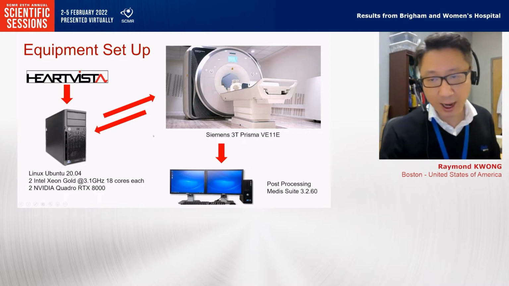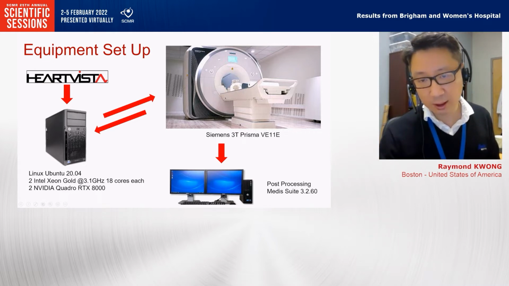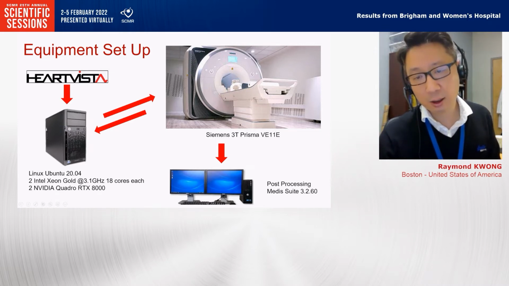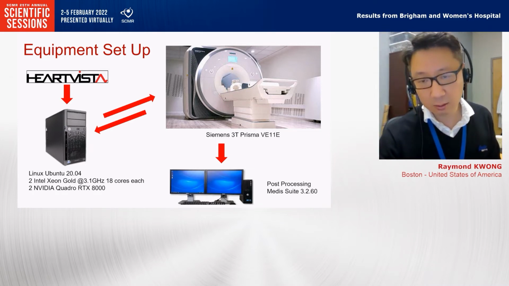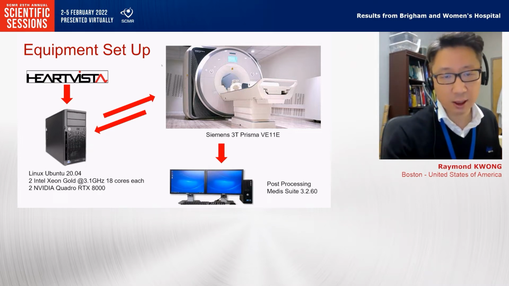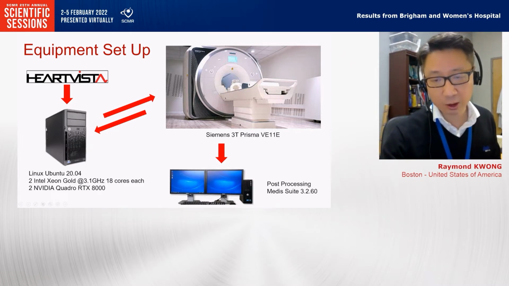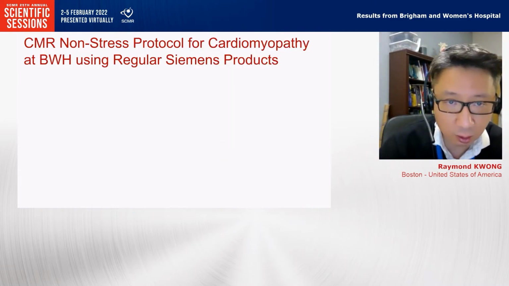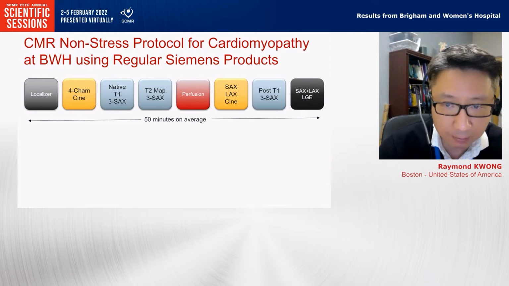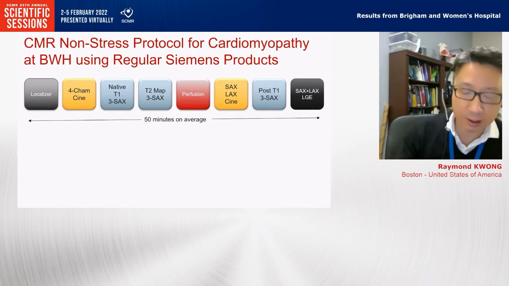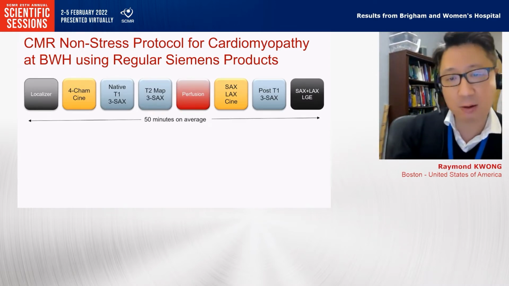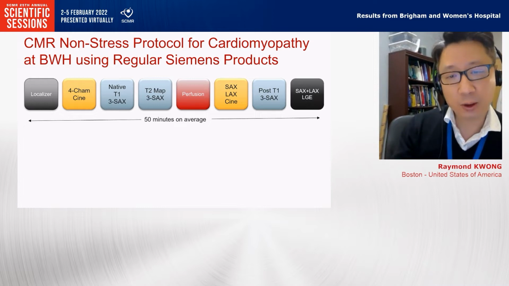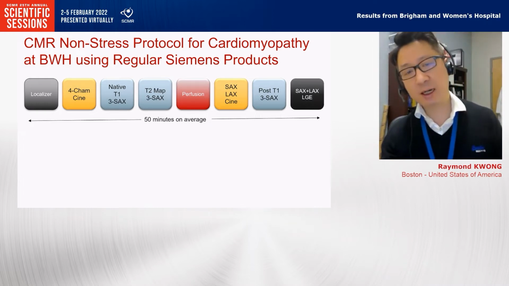Of course, the plan is also just like what Dr. Salerno mentioned. We also plan to perform scanning with Siemens homegrown product pulse sequences, so that our research protocol can be done smoothly. This is our typical protocol at the Brigham, and this accounts for about 80% of all our scans. We do about 1,600 a year.